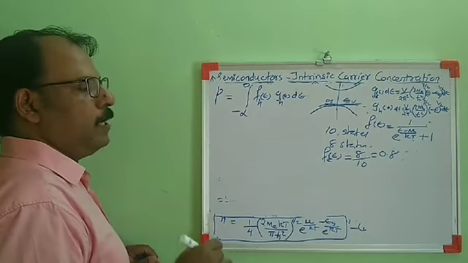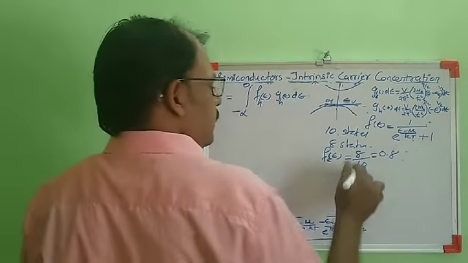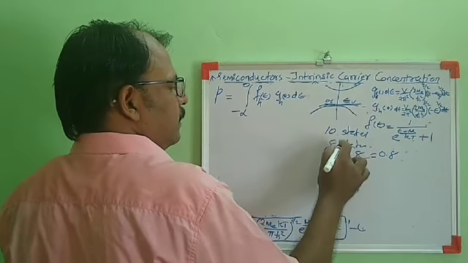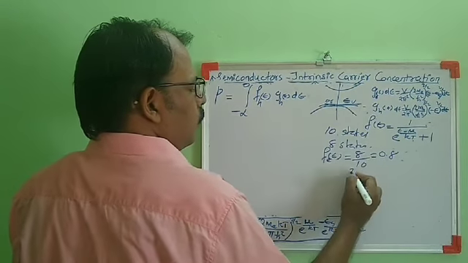Now, how many orbitals will be vacant? The vacant states will be 10 minus 8, that is 2 out of 10.